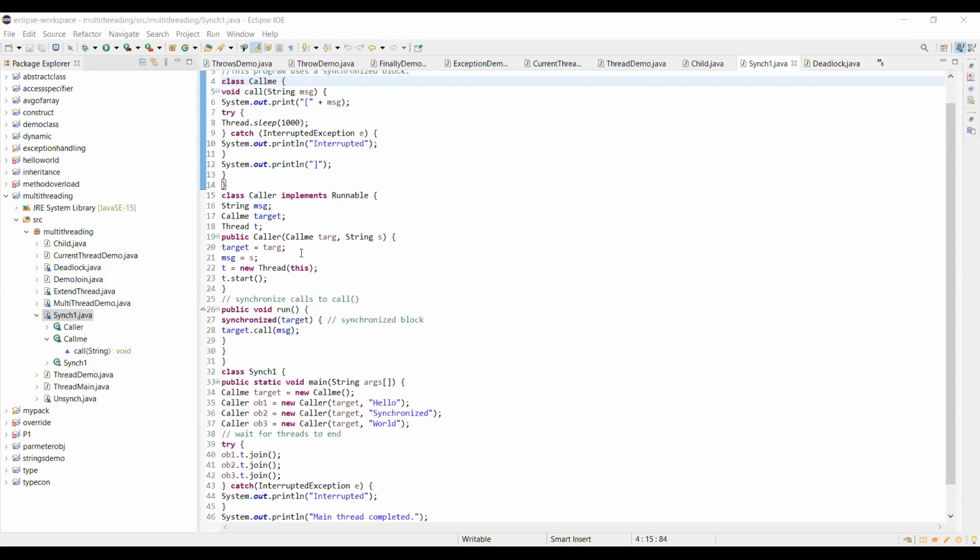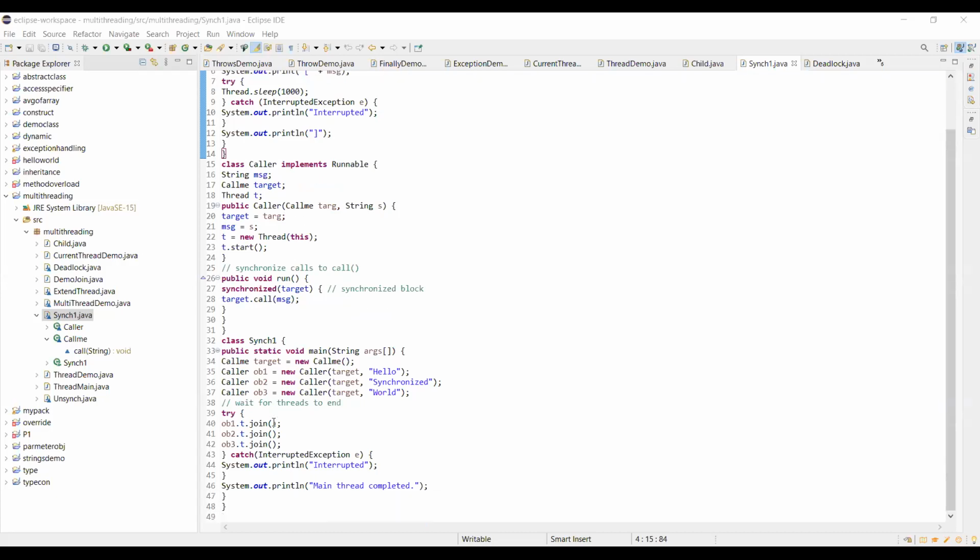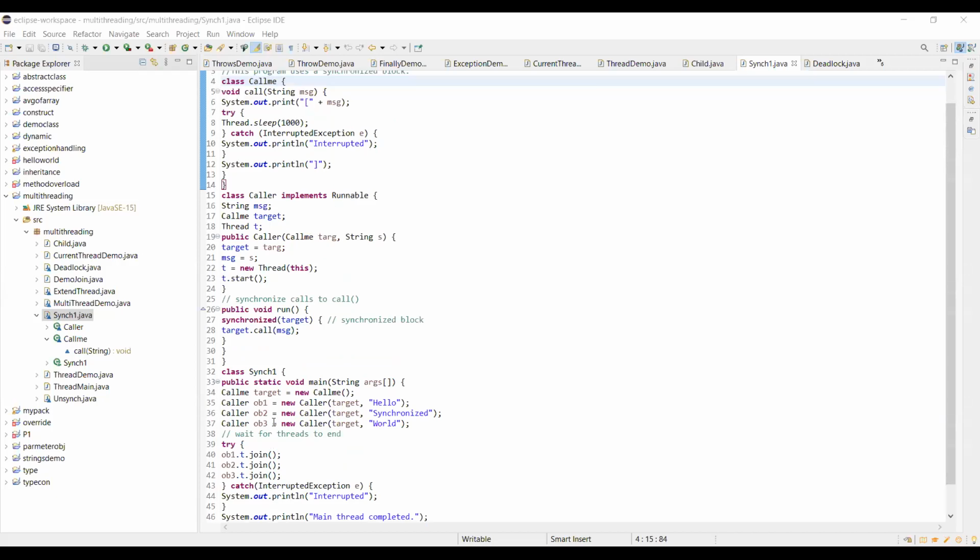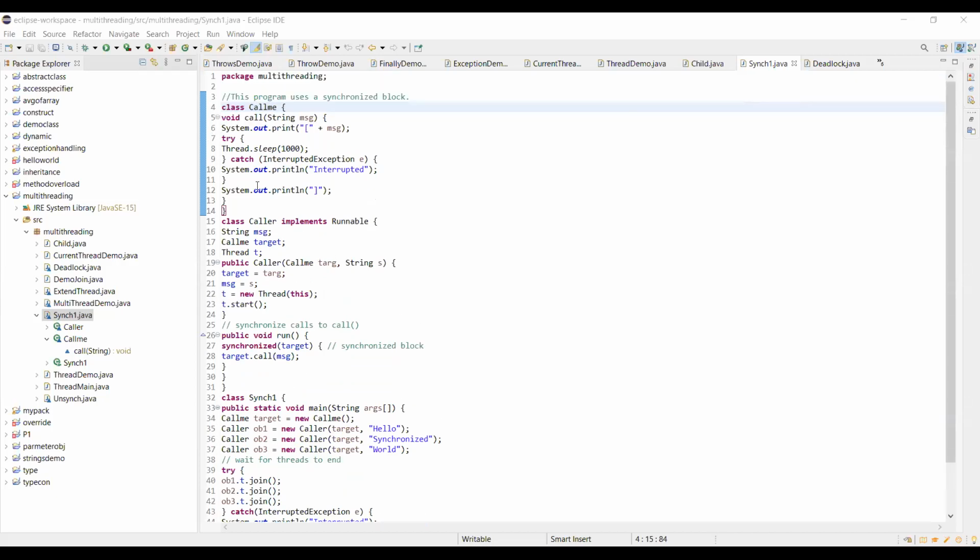And all those objects want to access the call method. With respect to the call method, those threads are going to print the message. Okay. Any doubts? Any line you want to get clarification on here?